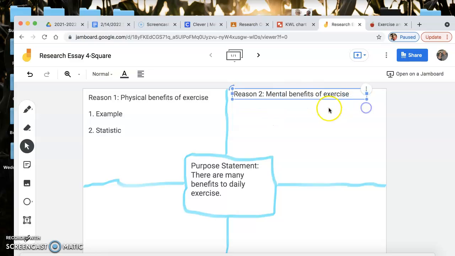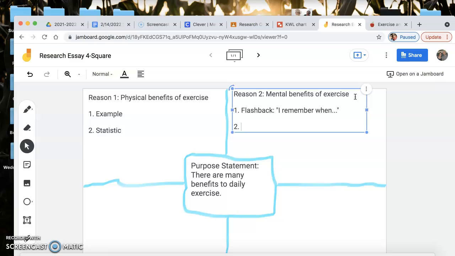All right, and again, how many idea developments do we need? 2. So I'm going to try and mix it up. I might do a flashback, use that I remember when. All right, and come up with a story from my own life where exercise benefited me mentally in some way.